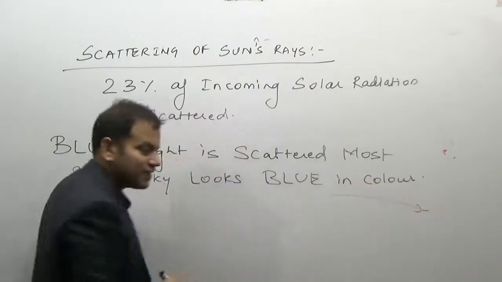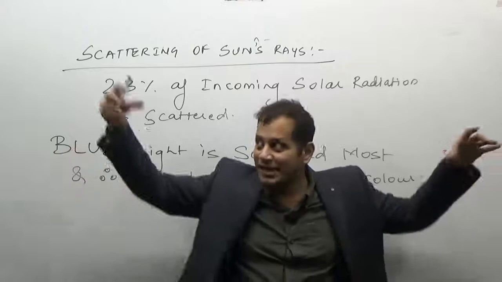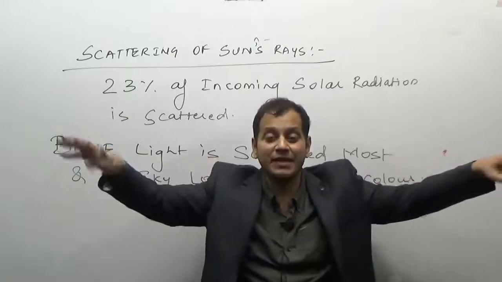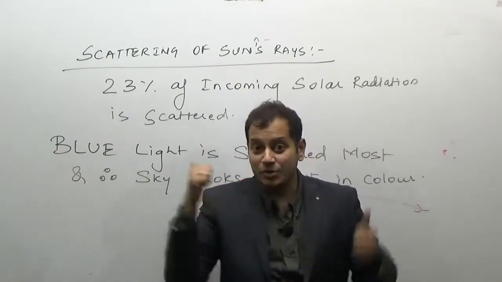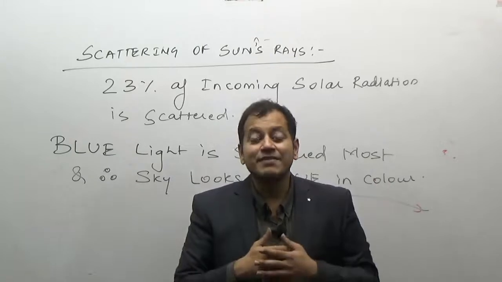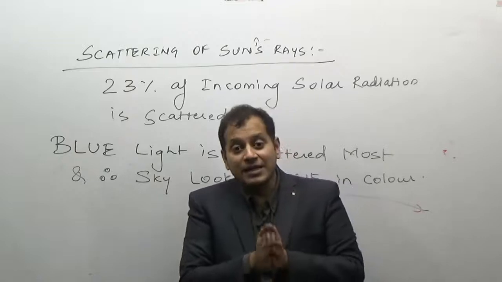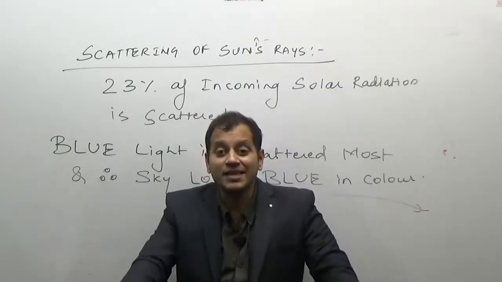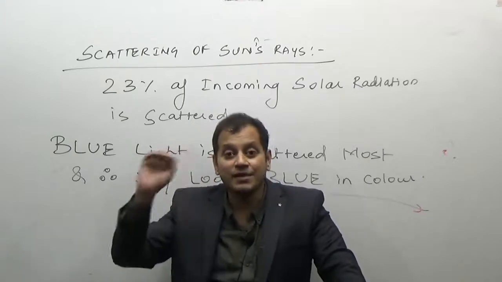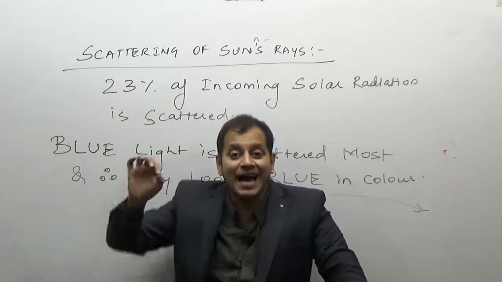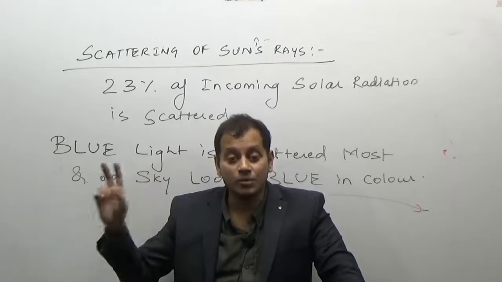So the blue color of the sky is due to the scattering. Scattering means throwing away. The light which is coming down is scattered away, and we see the blue color because the visible light spectrum, you remember the first part of this lecture, is made up of different colors: violet, blue, green, yellow and red. In fact, it is the violet and the blue light which is scattered most, but we cannot see the violet light, and therefore we see the blue color of the sky.